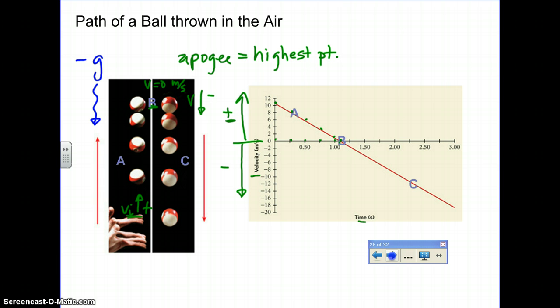But its acceleration is unchanged. Its acceleration, gravity, is still pushing it down. Now we have something that's experiencing a negative velocity and a negative acceleration. And what we know about those objects, by consulting that chart when we talked about acceleration, is that objects that have both a negative velocity and a negative acceleration will be speeding up. Is that what we see in the graph?